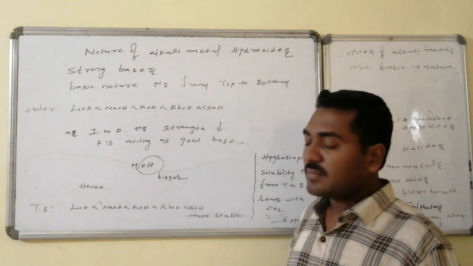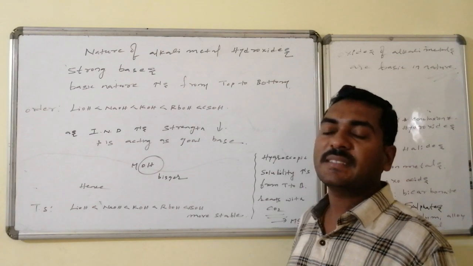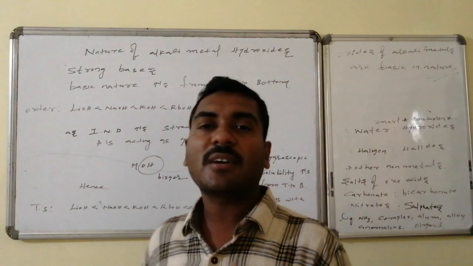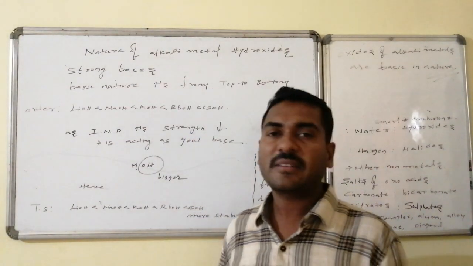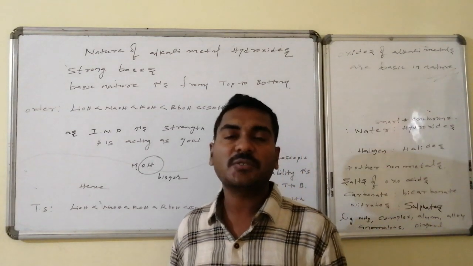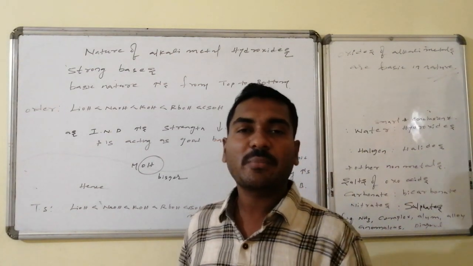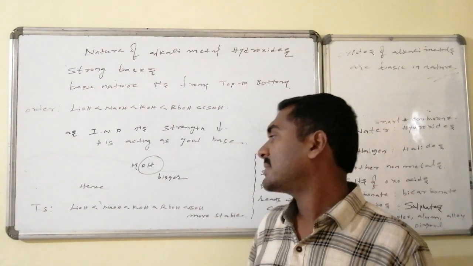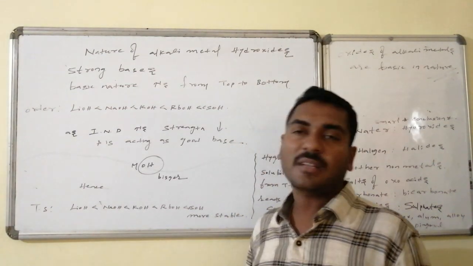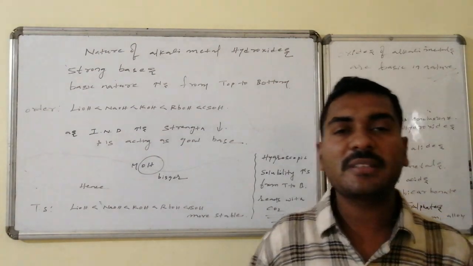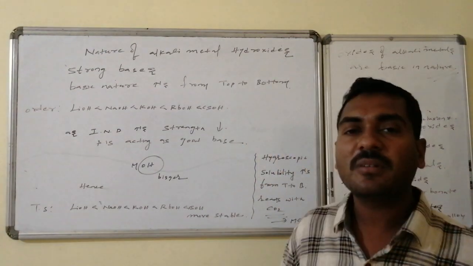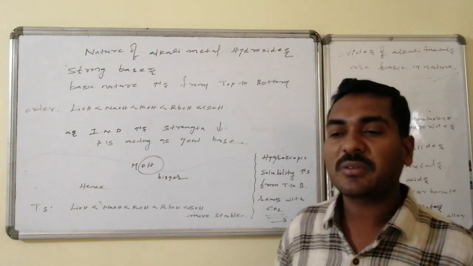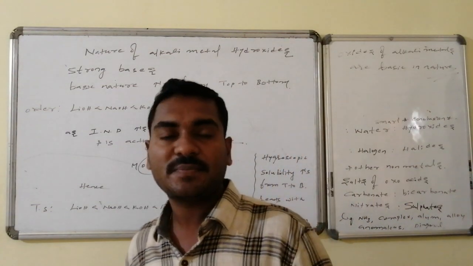Whereas for thermal stability, OH is a combination of two atoms, one is an oxygen atom and the second is hydrogen, connected with a bond, hence it is considered as a bigger anion. So bigger versus bigger is thermodynamically more stable, so thermal stability increases. As a result, compared to lithium hydroxide, all the others are more stable, and cesium hydroxide is thermally the most stable, that is, it requires higher energy.